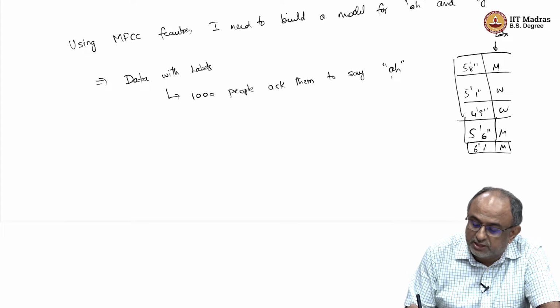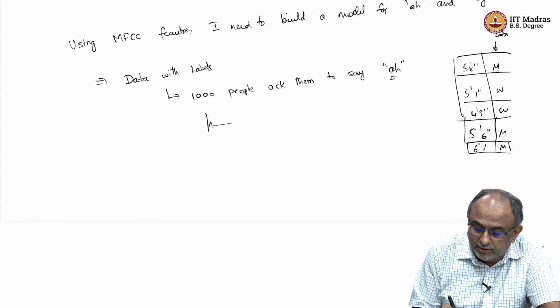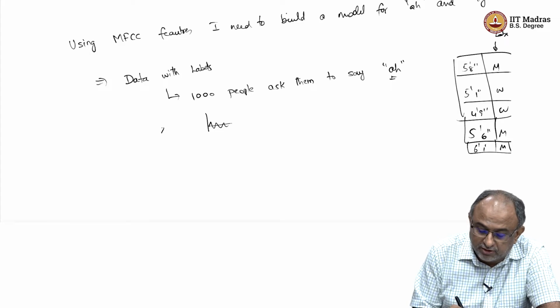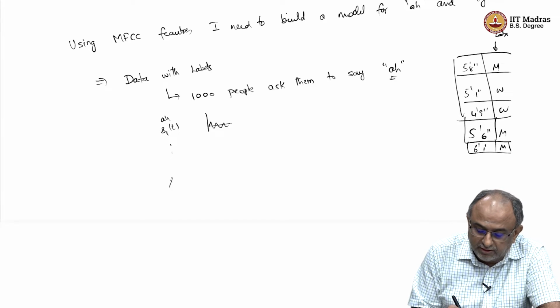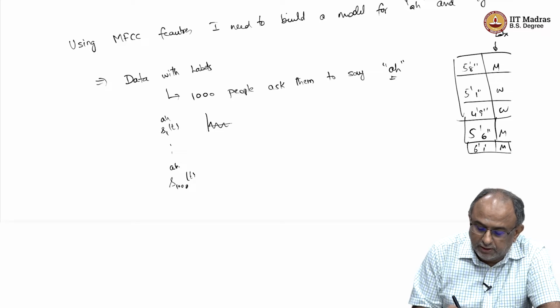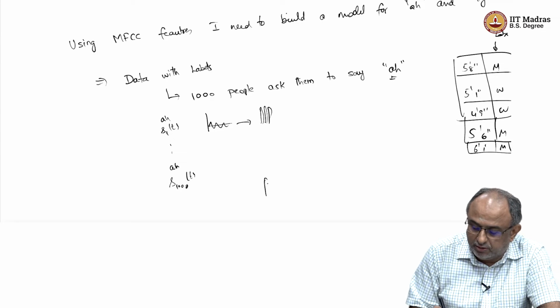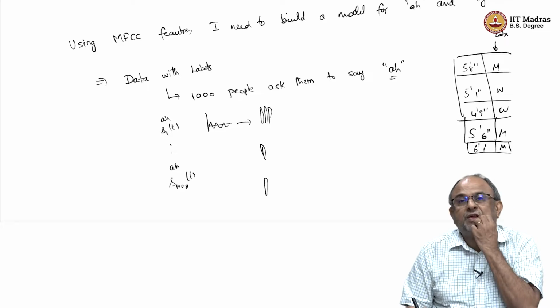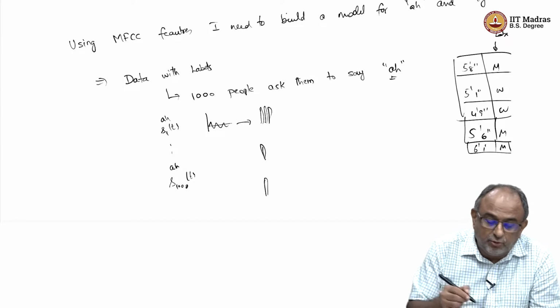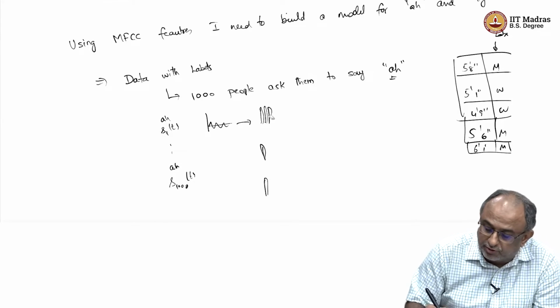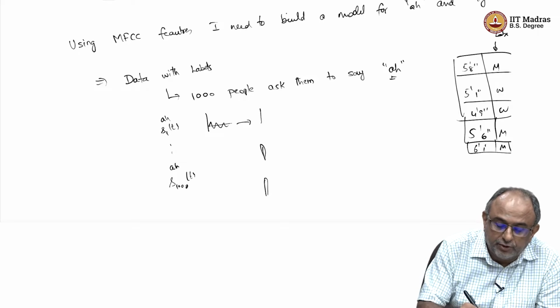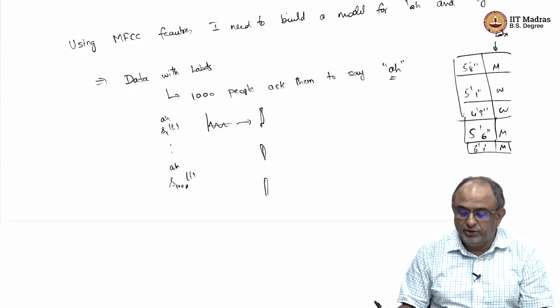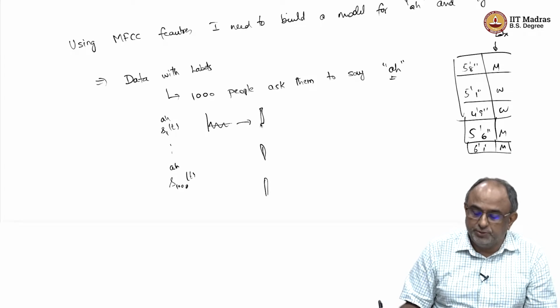So, here I am asking people, so I will get one measurement S1 of t, which is from A, right, like that, S1000 of t from A, and each one of them will give me some MFCC vectors, right, something like this. So, let us say I only generate one vector, let me not confuse you with the concept of sequence here. So, we get one MFCC vector for each one of them, right.